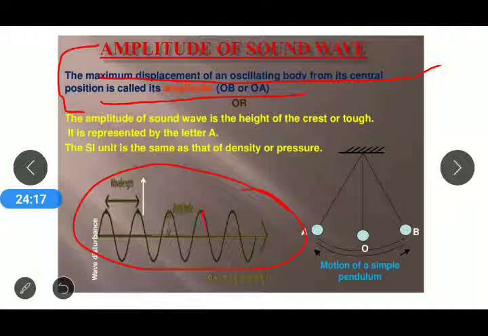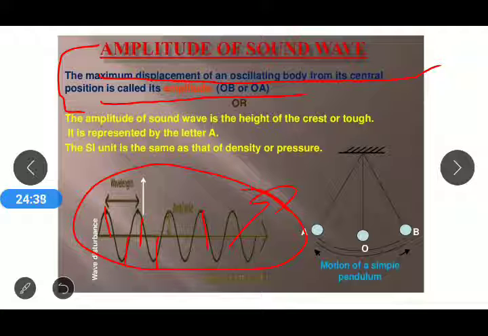As you can see, what is an amplitude? Amplitude is nothing but this distance. This is the distance from its original position. This line is called the original position, and these curves are the different positions, and the gap between them is known as the amplitude of the sound wave.